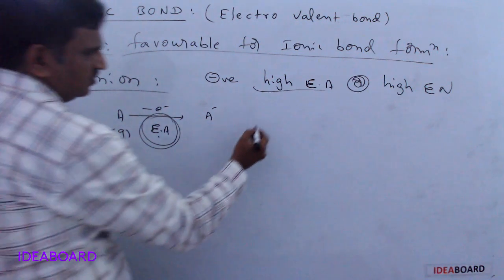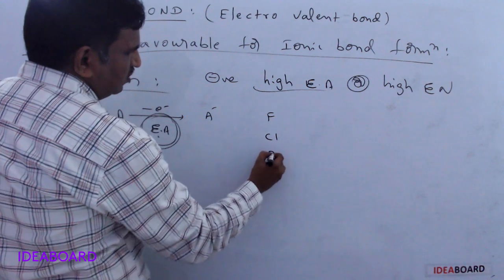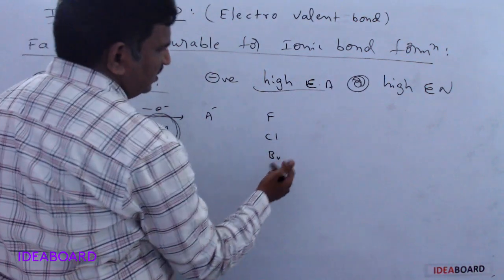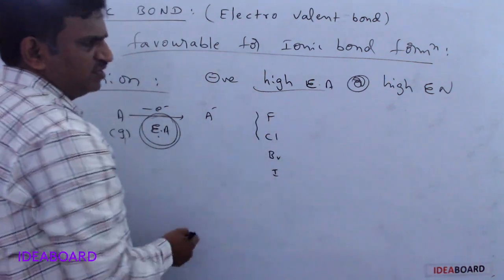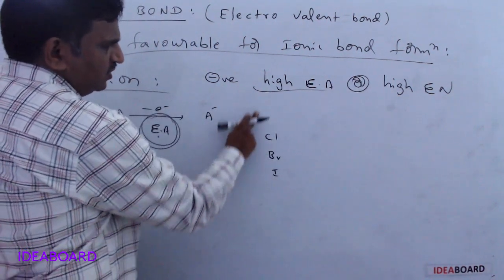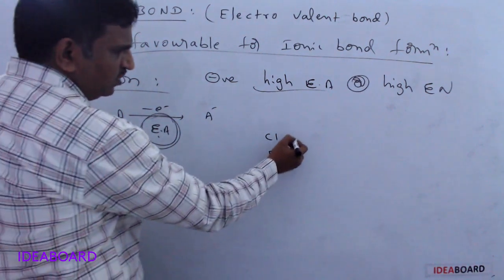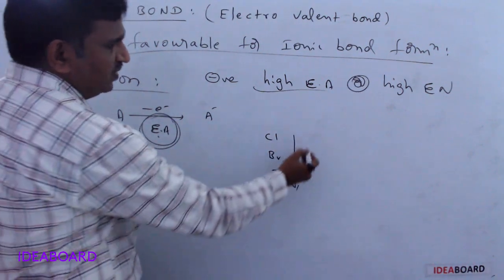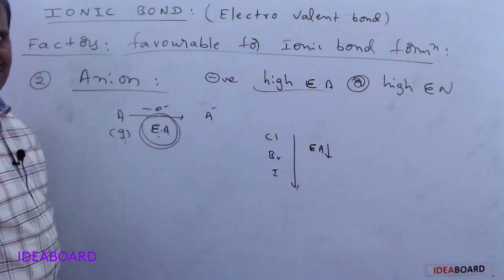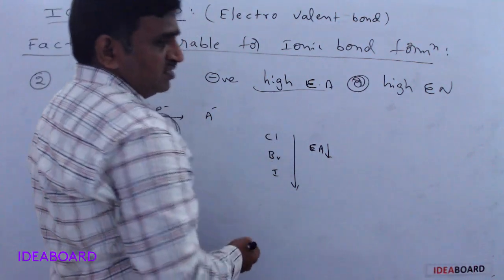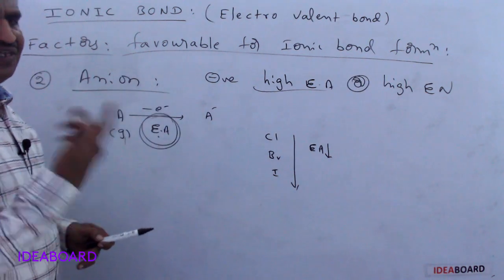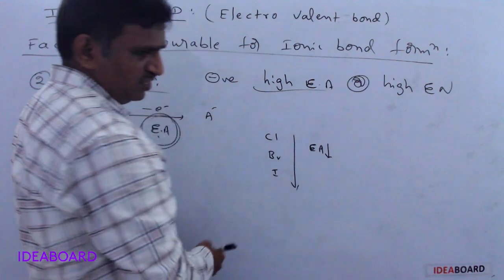For example, we will check the seventh group elements: fluorine, chlorine, bromine, iodine. In these elements, fluorine and chlorine show some abnormality, so we can remove fluorine first. Check these three: chlorine, bromine, iodine. Here the electron affinity values decrease. This means chlorine can gain an electron very easily and it releases a large amount of energy.